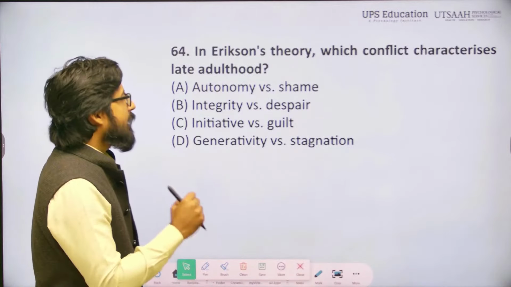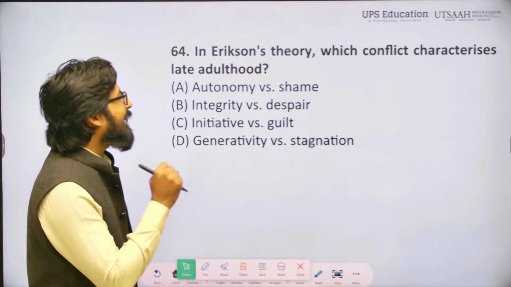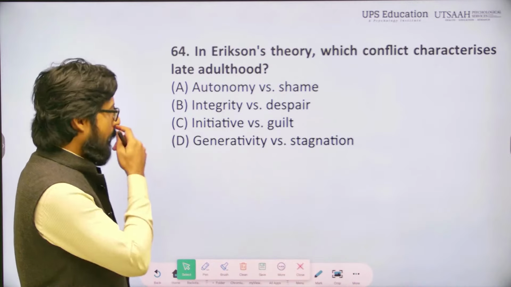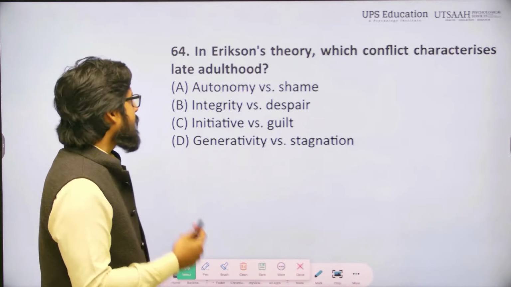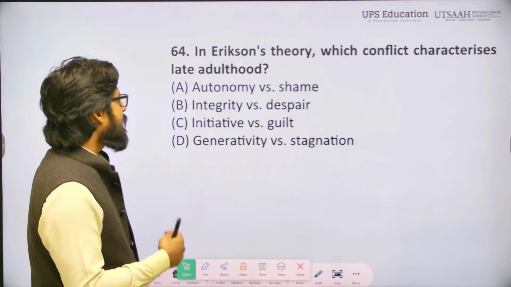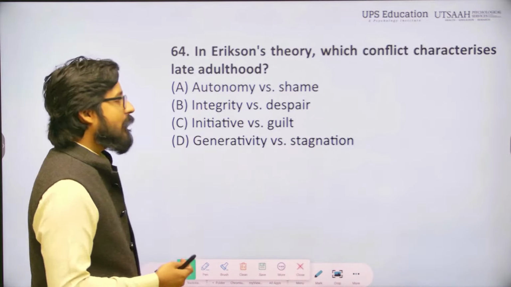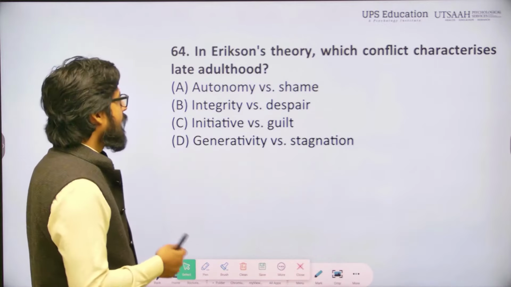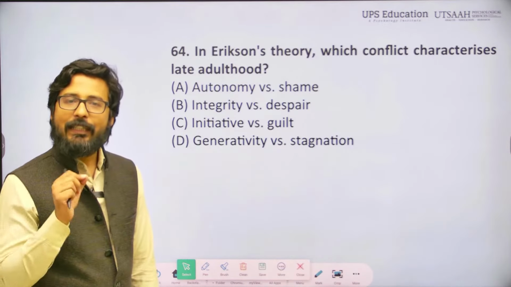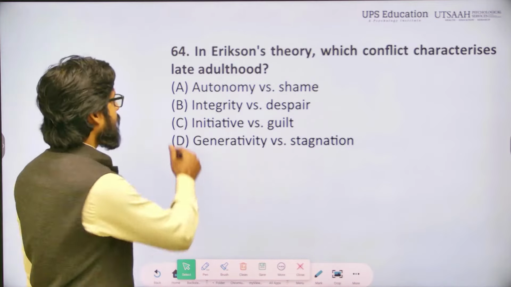In Erikson's theory, which conflict characterizes late adulthood? Option A, autonomy versus shame; B, integrity versus despair; C, initiative versus guilt; and D, generativity versus stagnation. If we are looking for these, the correct answer will be integrity versus despair.